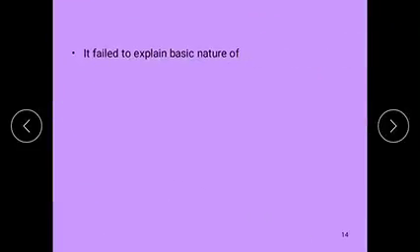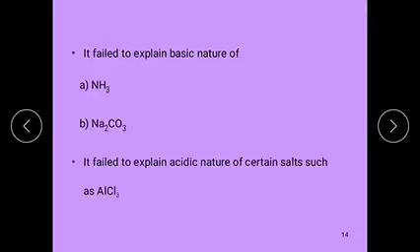Next, this theory fails to explain the basic nature of ammonia, sodium carbonate, etc. Generally these have basic character, but in their chemical formula there are no OH- ions. So according to Arrhenius, these are not bases, but originally they are bases.